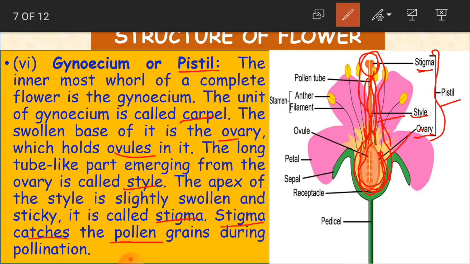Stigma catches the pollen grains during pollination. Where are the pollen grains? Here on the anther. So this is how reproduction takes place in the flower. Clear?